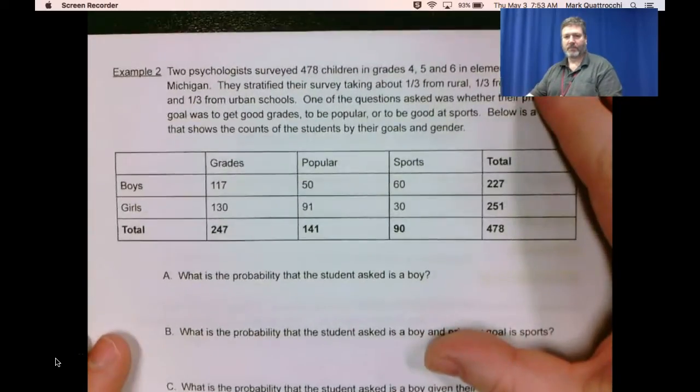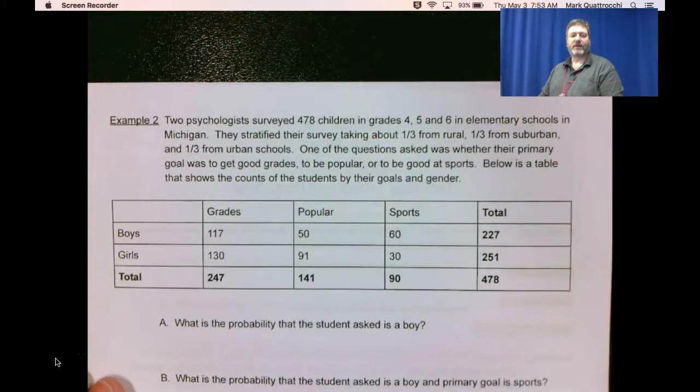Example 2. Two psychologists surveyed 478 children in grades 4, 5, and 6 in elementary schools in Michigan. They stratified their survey, taking about 1/3 from rural, 1/3 from suburban, and 1/3 from urban schools. One of the questions asked was whether their primary goal was to get good grades, to be popular, or to be good at sports.